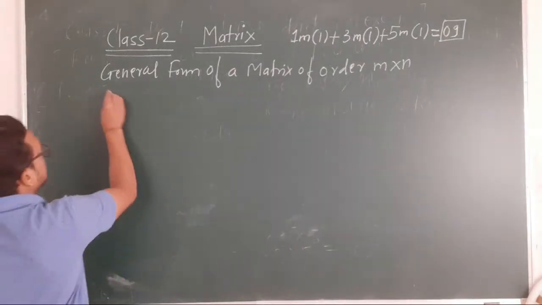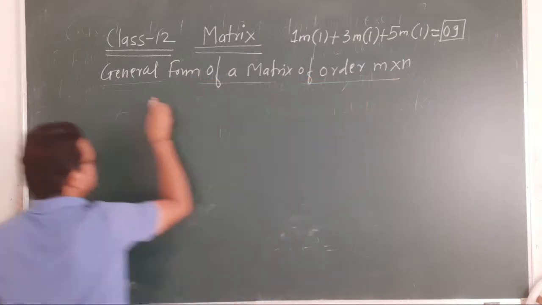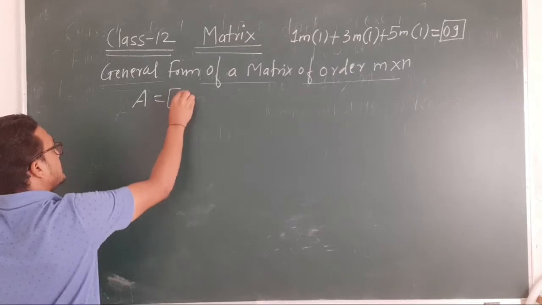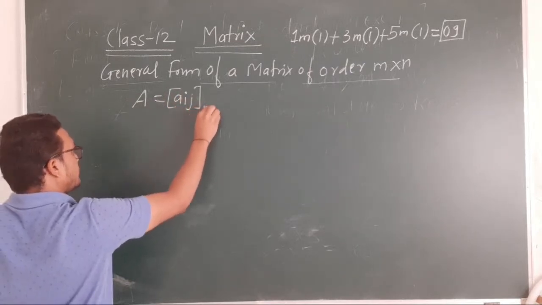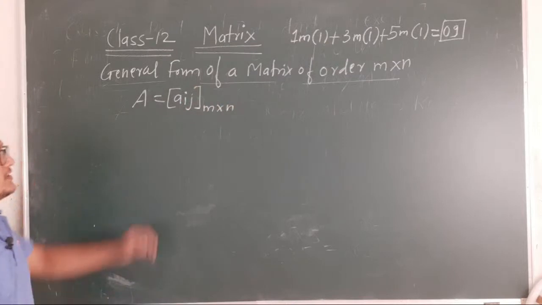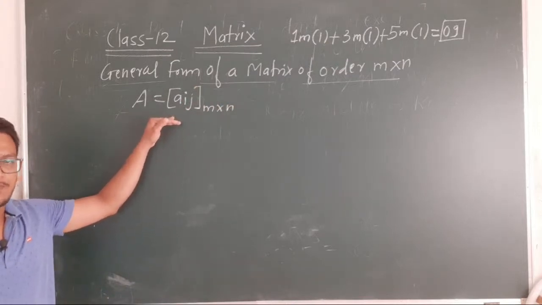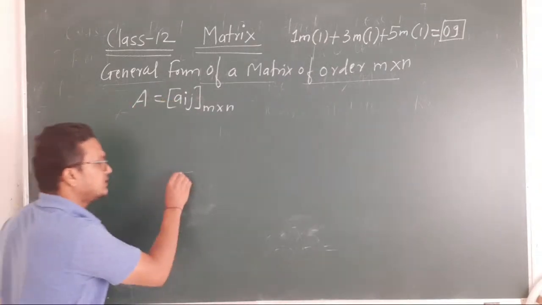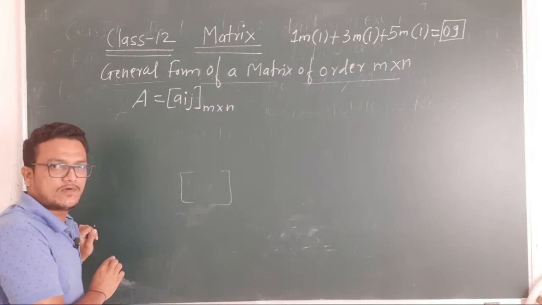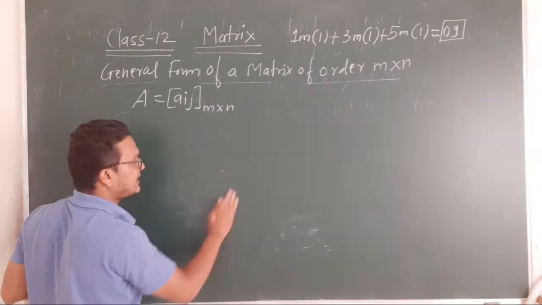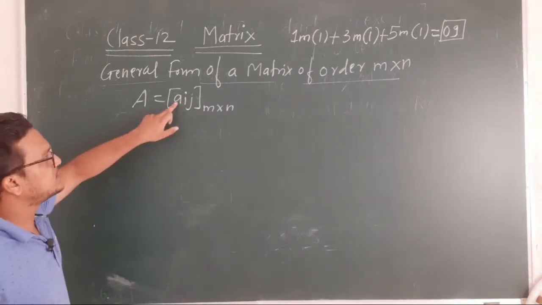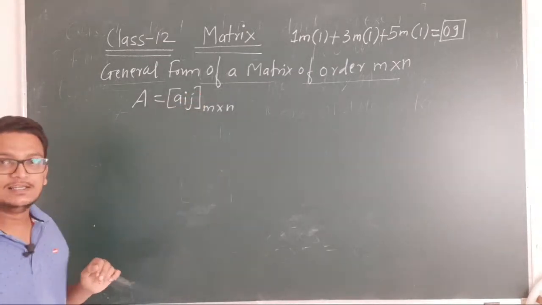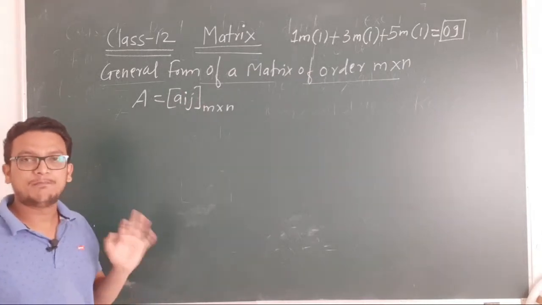Okay, so let me take one matrix here generally. Matrix A is equals to Aij of order m cross n. So this is the general representation of the matrix. See, this square bracket is the representation of what? Matrix here. Inside that I have written the element, that is Aij. So this small Aij represents the element of the matrix generally.